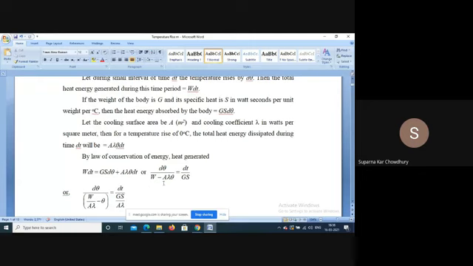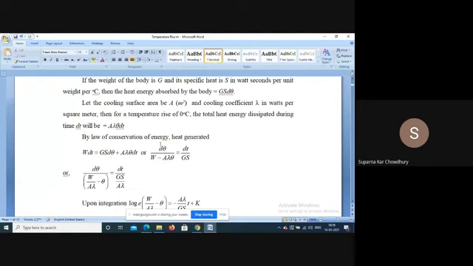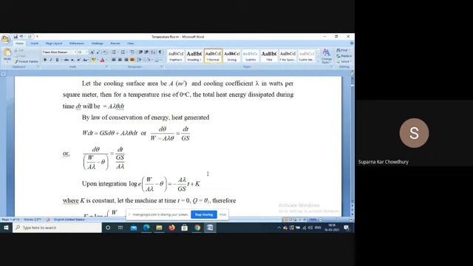We can rewrite this equation as d theta by (W minus A lambda theta) is equal to dt by G S. So, d theta by (W by A lambda minus theta) is equal to dt by (G S by A lambda).